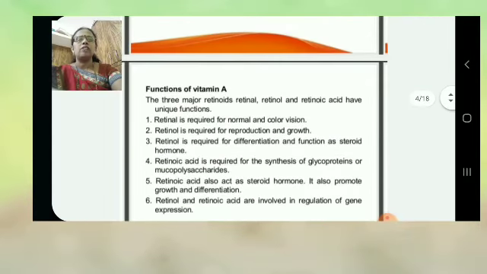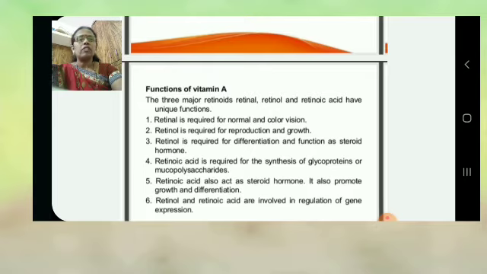Now, what is the function of vitamin A? Vitamin A has three major forms, retinol, retinal and retinoic acid, each with unique functions. Retinol is required for normal vision and color vision. Retinol is required for reproduction and growth.